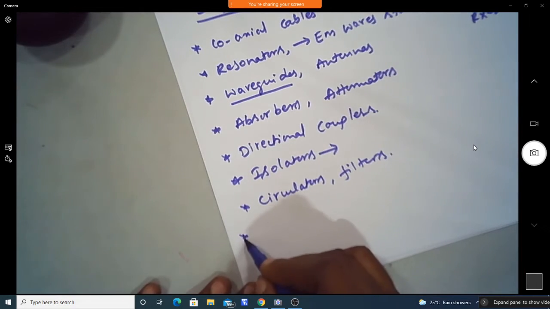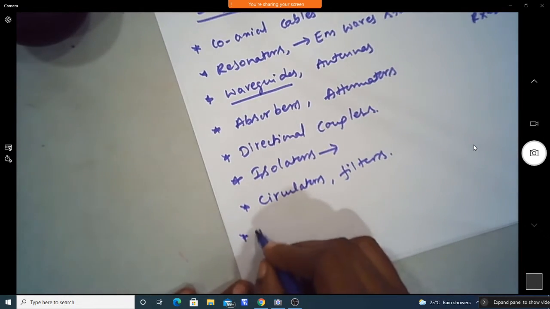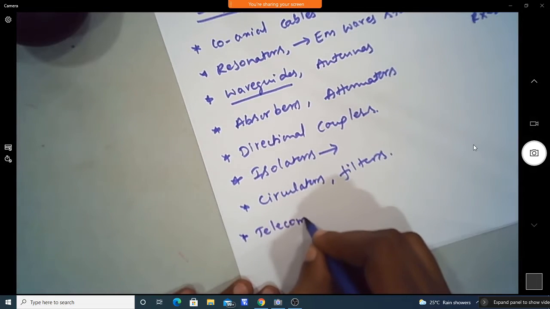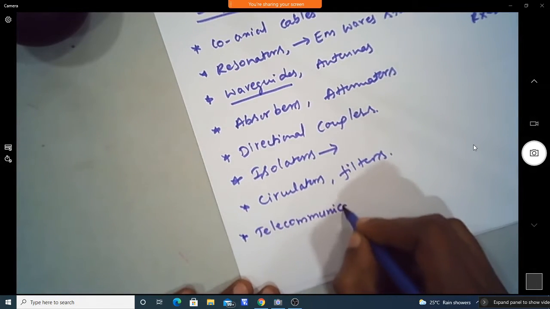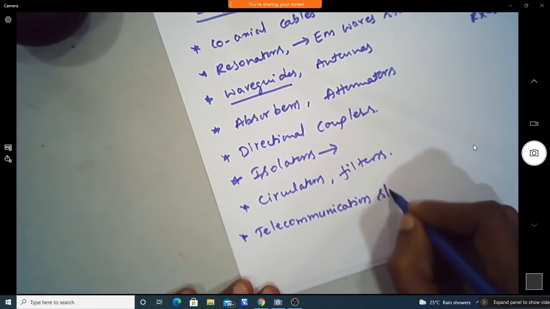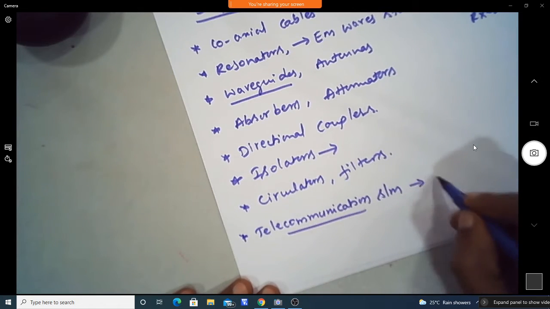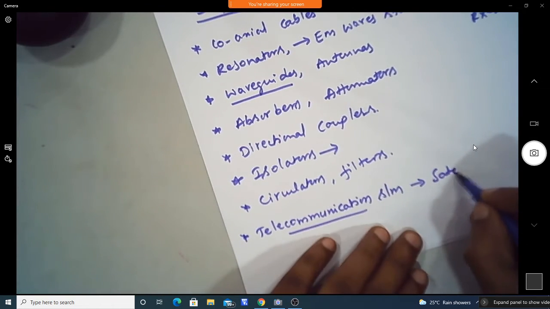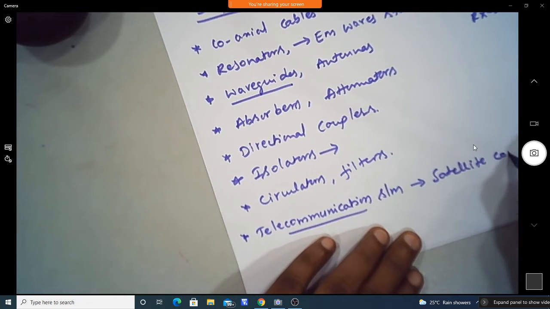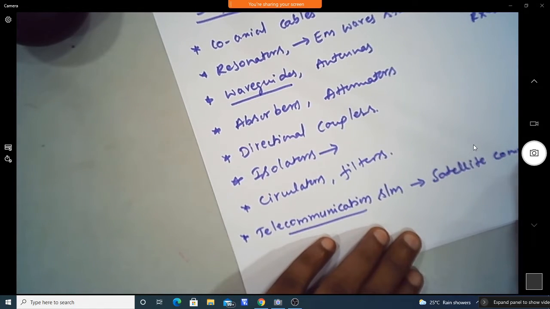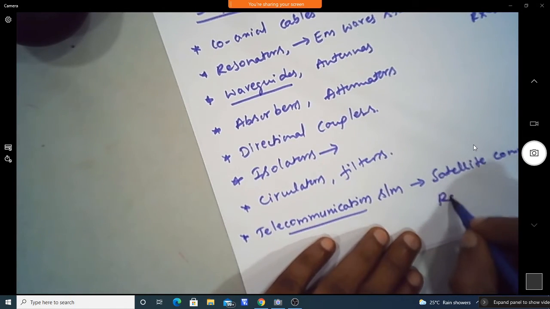Now coming to the application point of view, we can use microwaves in many telecommunication systems. A very important application is satellite communication, and even radar systems.